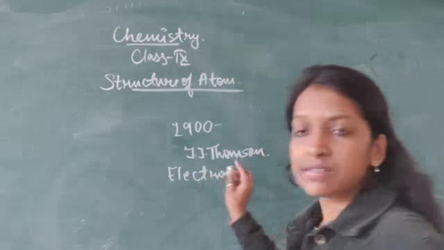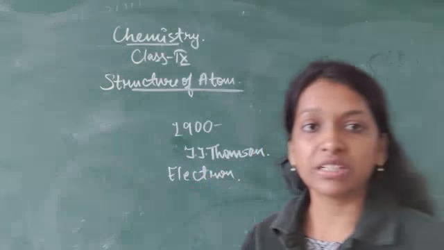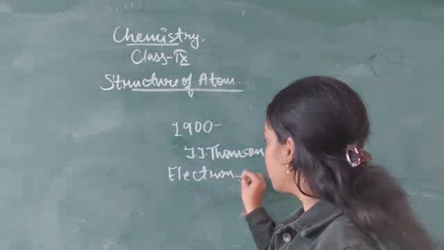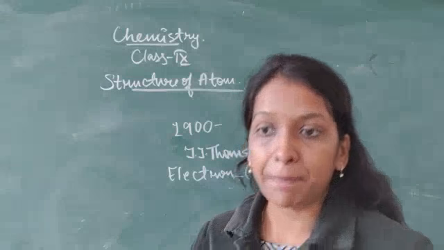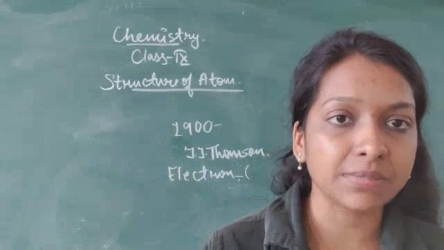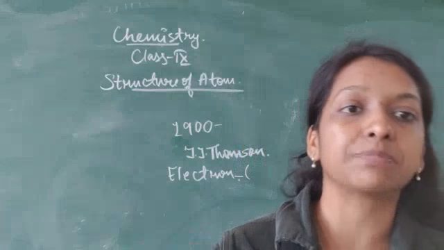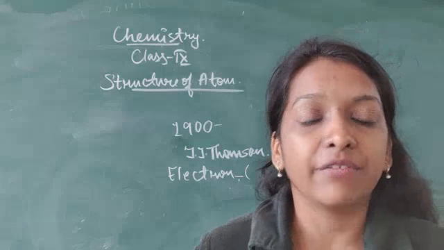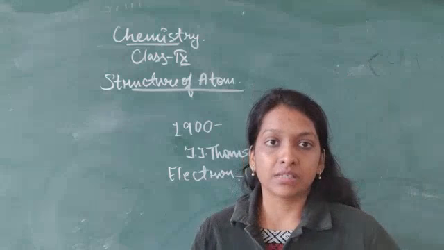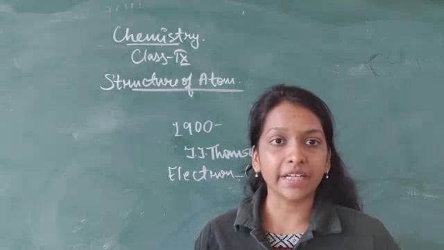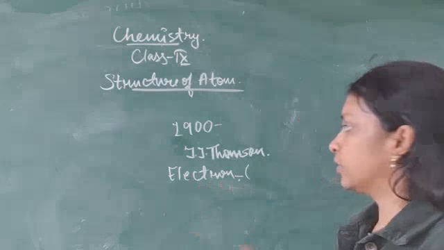So we can simply say that J.J. Thomson was the scientist who discovered the electron. And what are electrons? Subatomic particles. Subatomic particles means the atom consists of some smaller particles inside it, and we call them subatomic particles. So one of the subatomic particles, which carries negative charge, is known as electron.